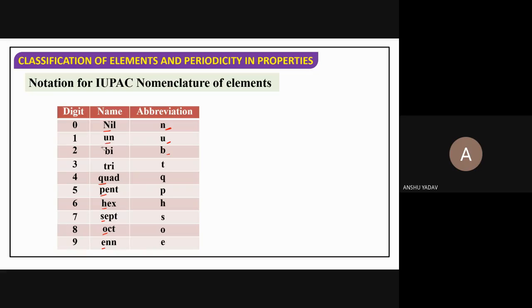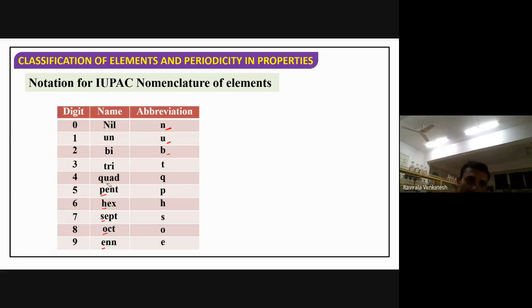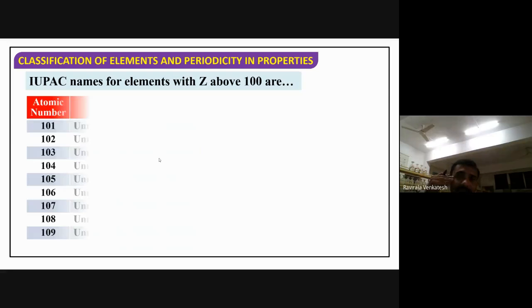In the examination, definitely there is a chance of getting a question from this topic. So if you remember this, we can make the IUPAC nomenclature for any element after 99. From 100 onwards, we can give the numbering in this way. We'll take some examples here.